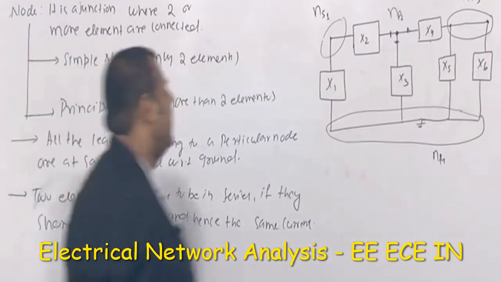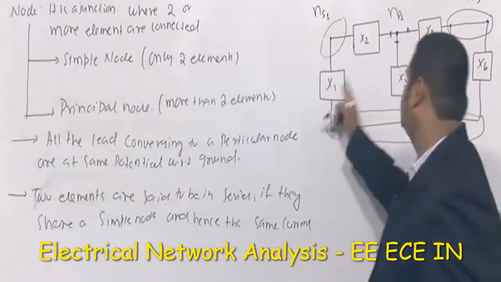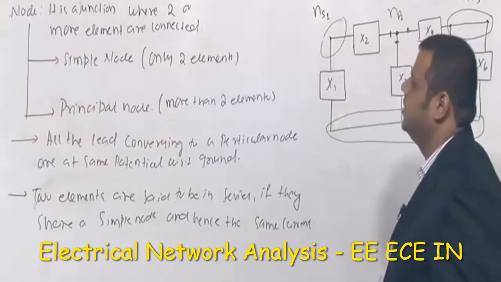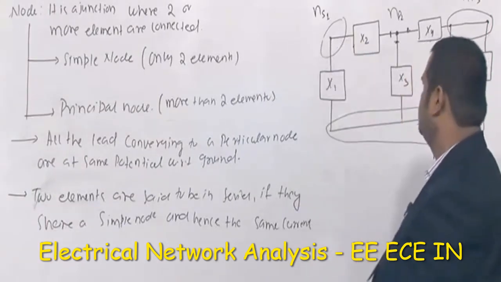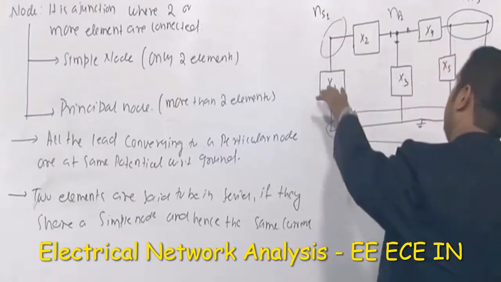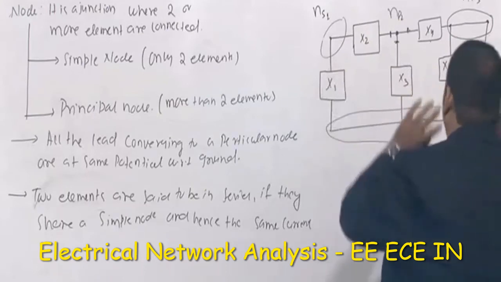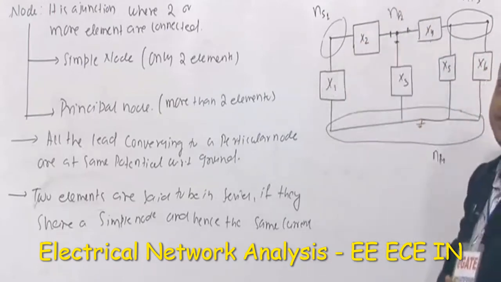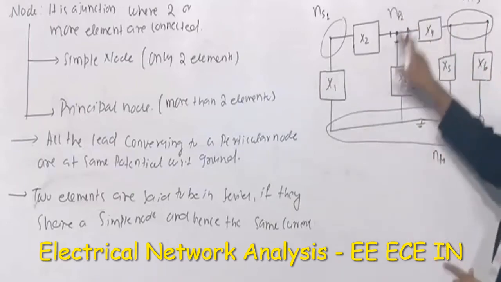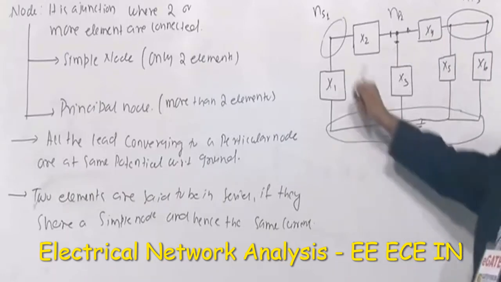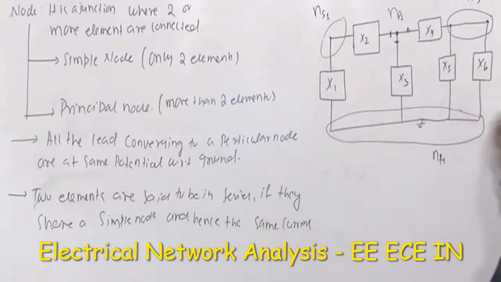See, I will say x1 and x2 are in series because they are sharing a simple node here. You may be thinking why I am exaggerating this. In a particular network, suppose this is a voltage source, and this is some element. Suppose the current passing through this element is 2 amperes, and here also intermediately some sources are there. Because of the combined effect, let us say this is 2 ampere current, and this is also 2 ampere current.